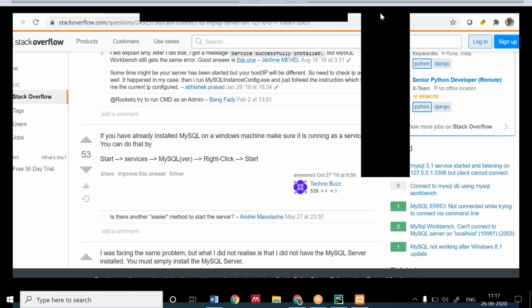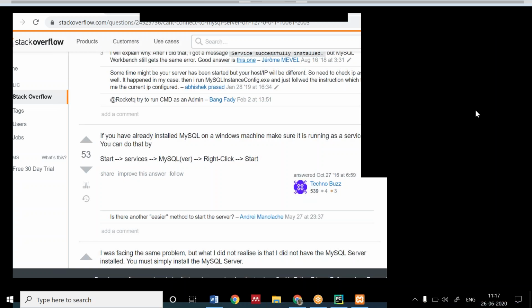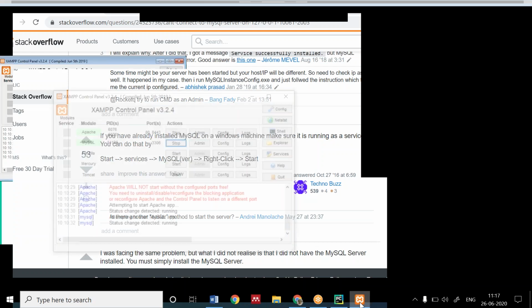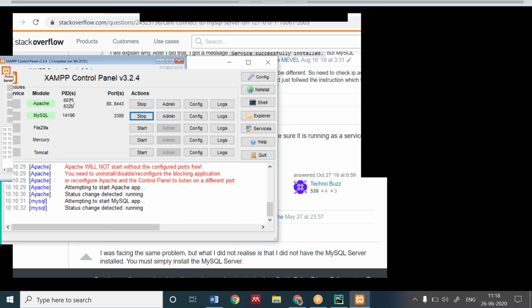Have you started Apache? Chahat, have you started Apache and MySQL? Because both need to start. See, some port is there, some PIDs are there. Check it there. See, no error should be there in the lower part. If you start, check that.